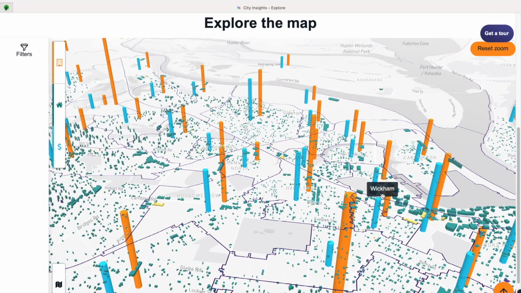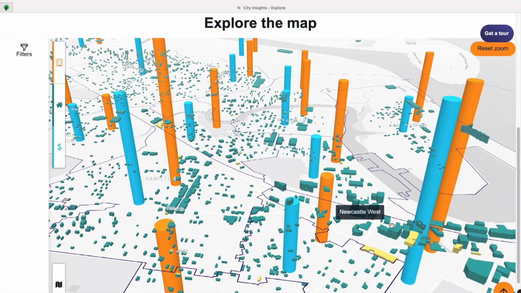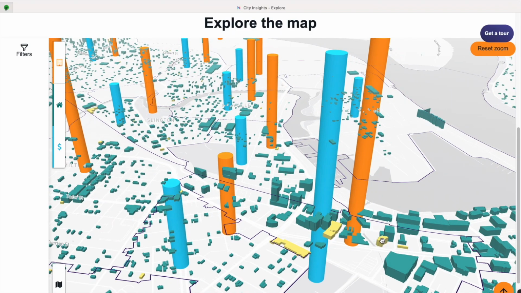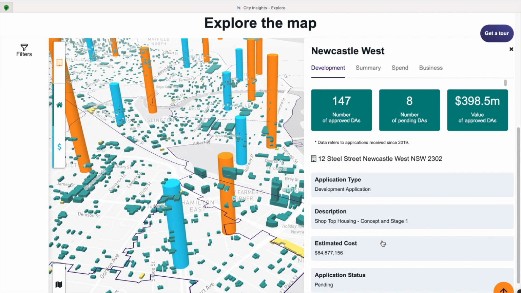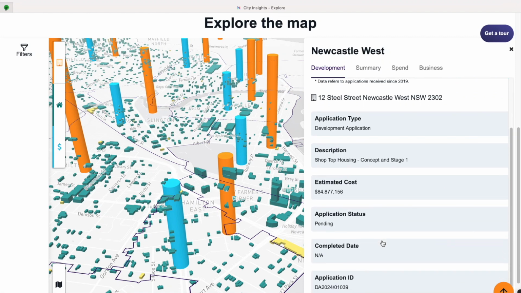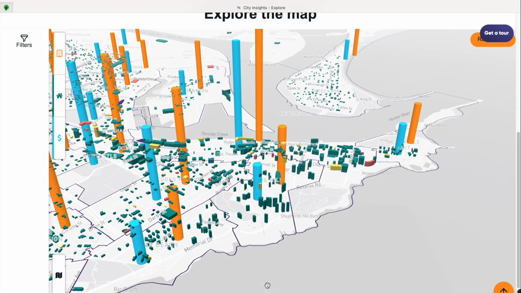He thinks that Newcastle West is an interesting market for the construction sector and that business there is dynamic. He notes in particular a pending project for a shop-top housing development. He decides to click on the project to access more information about this potential opportunity for him. It's a sign that if he wanted to invest to relocate, Newcastle West could be worth considering.